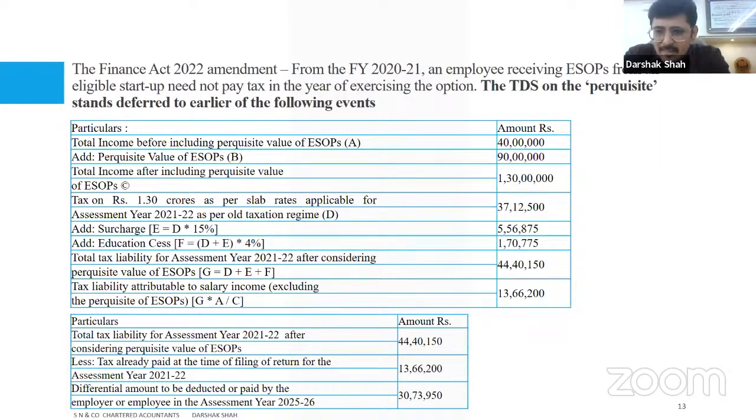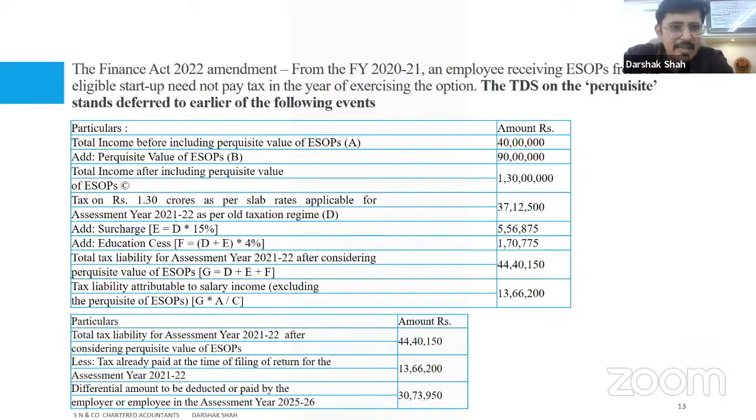So what the government said is that for the eligible startups, the startups which have recognition, when they give ESOPs, there is going to be a time gap for taxation. Now, how that is going to play a role is something I've given here as part of the example. You can take a snap of it, but that's what we are going to be talking about.